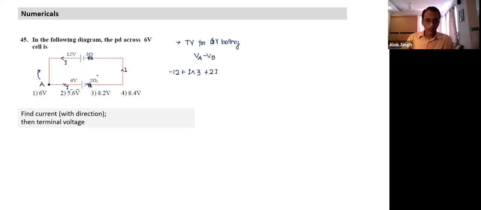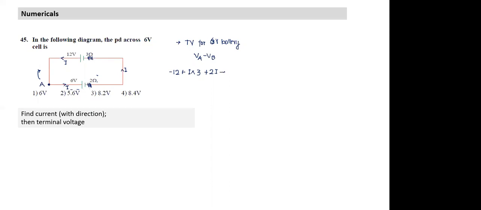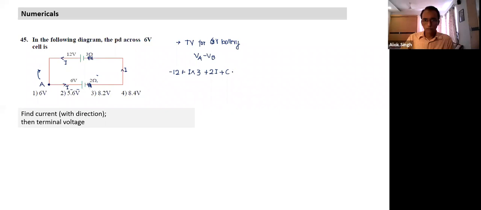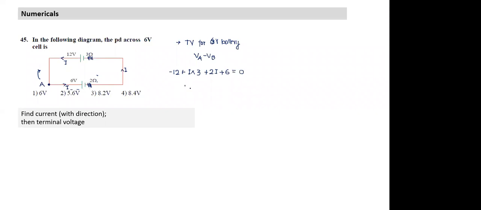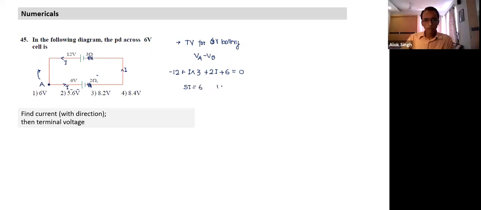Then I'm crossing the battery from negative to positive, so plus 6, is equal to 0. So 5I is equal to 6, or I is equal to 1.2 ampere.